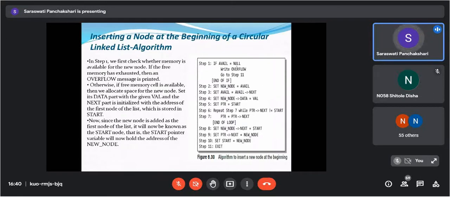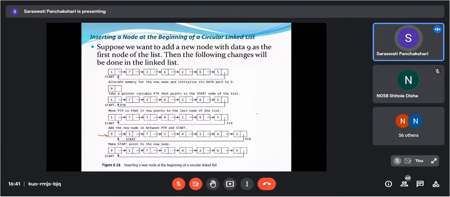See, if avail equals to null, then write overflow. If there is no available space, we are going to write down this one. Else what we are going to do? Set new node is equals to avail and set avail is equals to avail next. Now set new node of data is equals to value. Here we are creating the space for this new node, we can say. Now we are assigning value to this new node, means we are assigning 9 to this data part.